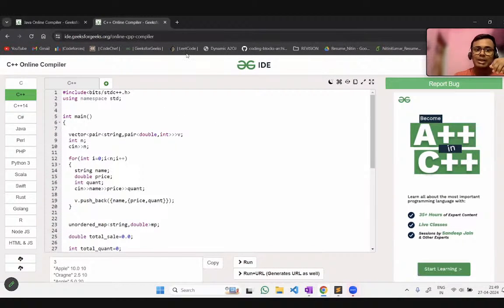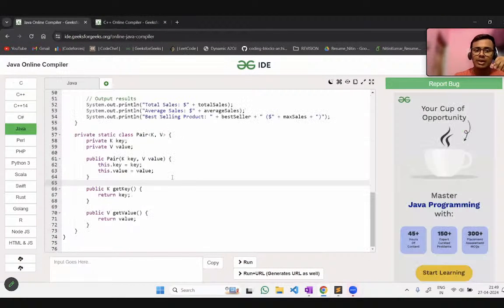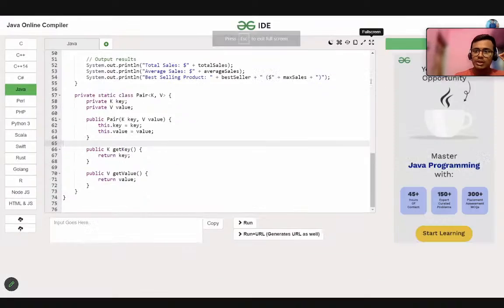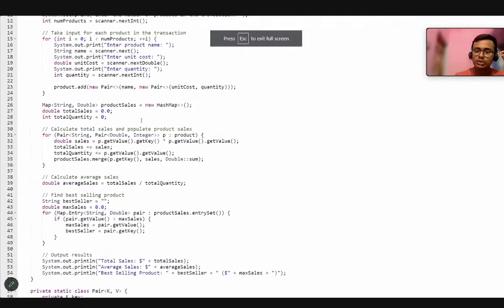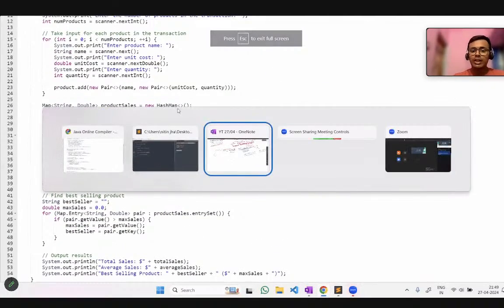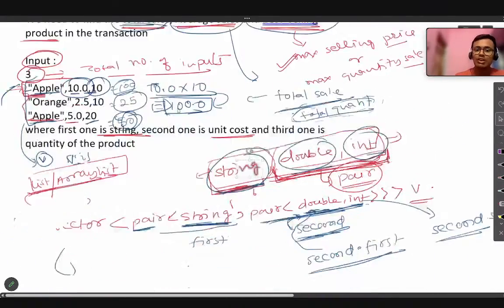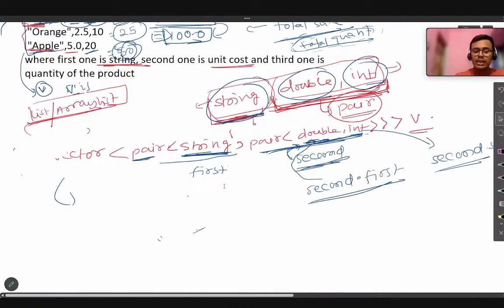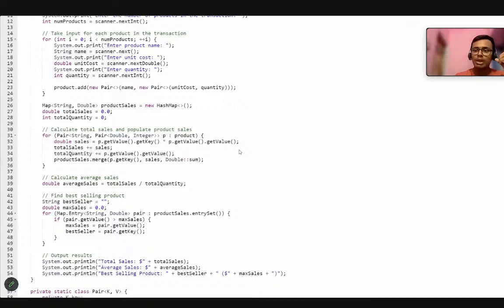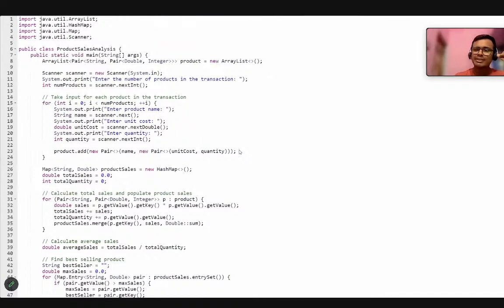Look, I have told you multiple times, I do not focus on the language itself. I focus on logic building. If you understand the logic, then language will not be any different thing. I explain every logic, why I am using everything in this way, so that your logic building will increase. Language is just a thing to represent your logic. So this is the Java code.